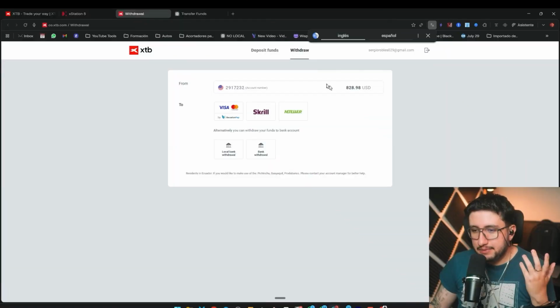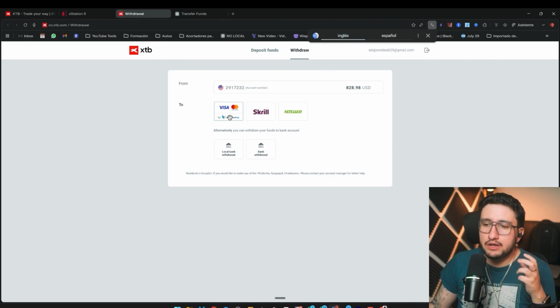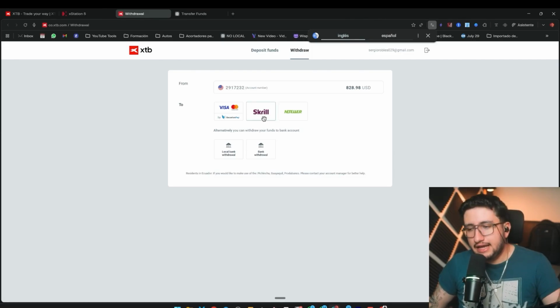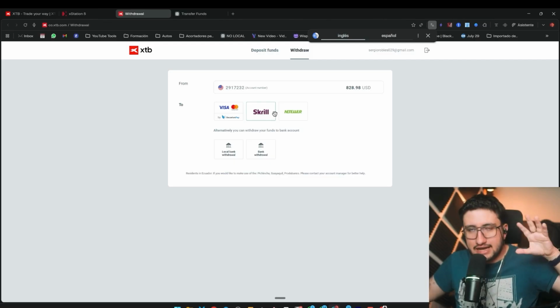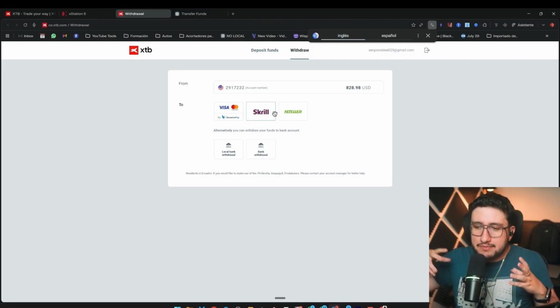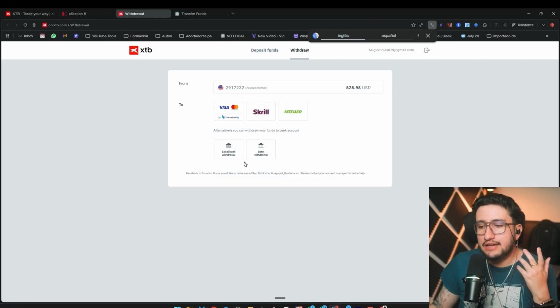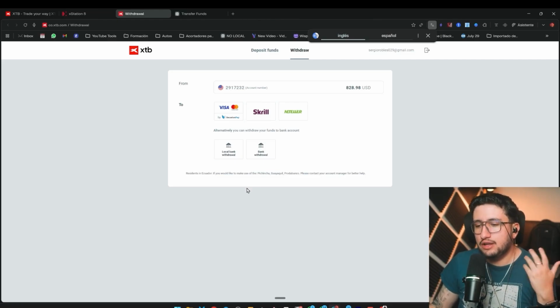Now let's go to XTB. On the XTB side, we can withdraw to the same card we used to deposit, or we can withdraw to Skrill or Neteller, so that's also quite interesting. But I'm not entirely convinced, because while withdrawing to Skrill and Neteller is very easy and simple, which I like, when it comes to actually taking the money out of Skrill or Neteller, I feel those platforms have fees that are way too high. So what we're left with are transfers to our local bank.